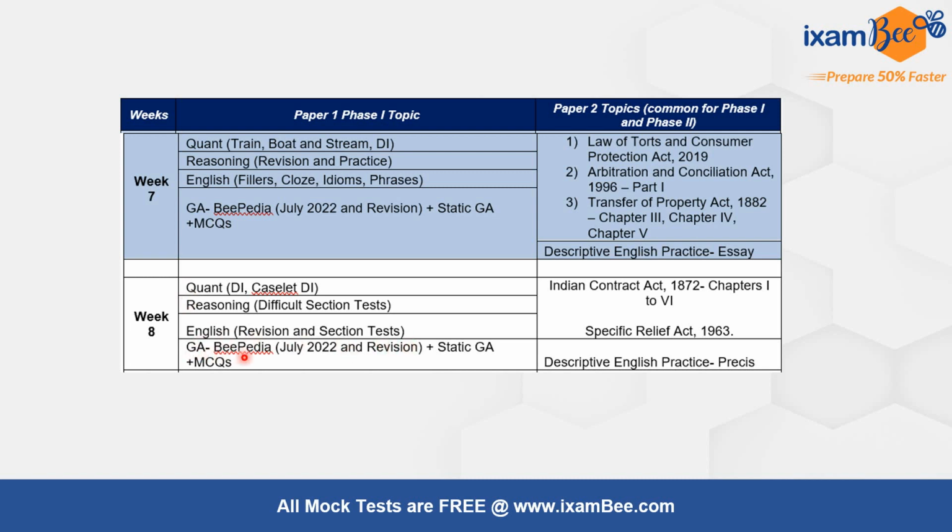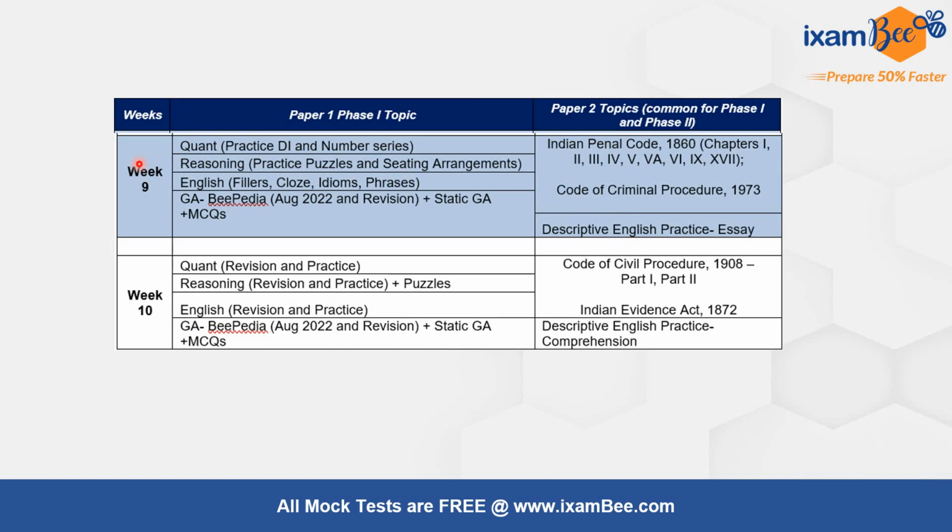And GA, you have to go on a daily basis for daily BPDs and for revision of the previous months. In law, you can take up Indian Contract Act and Specific Relief Act. Moving to week 9, in Quant, practice DI and number series. In reasoning, practice puzzles and seating arrangements. In English, practice more questions on fillers, cloze test, idioms and phrases. These hold a major portion of your English paper.